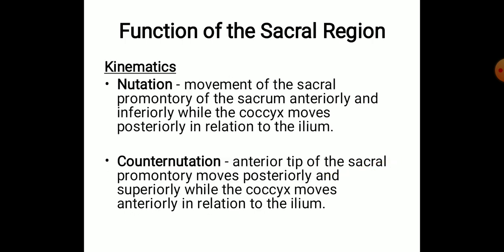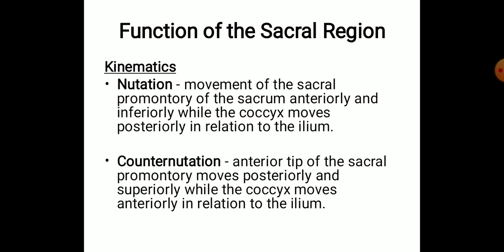And next is function of this sacral region. So whenever we talk about function, we have both kinematics and kinetics. So kinematics basically means what are the movements which is happening in this sacroiliac region. So whenever we talk about sacroiliac joint functions, basically we got two functions. One is kinetics and second one is kinematics. So in kinematics, the basic movements which is happening in the sacral regions are nutation and counter nutation.